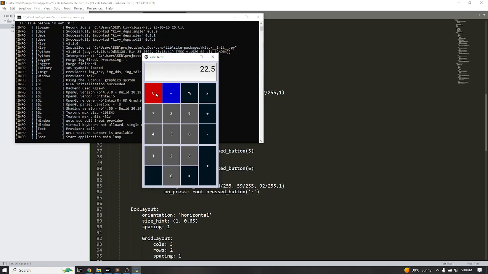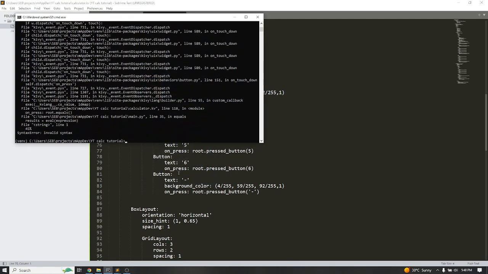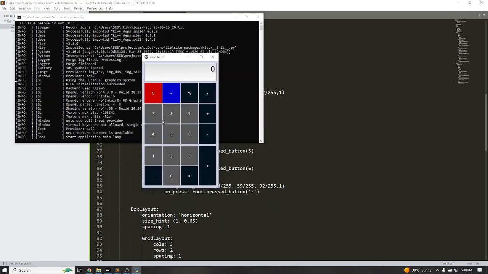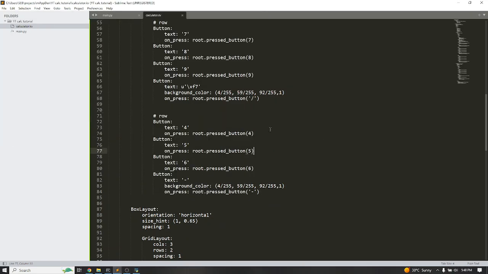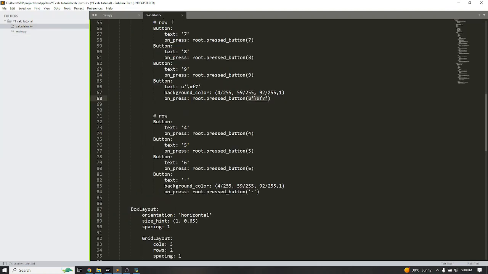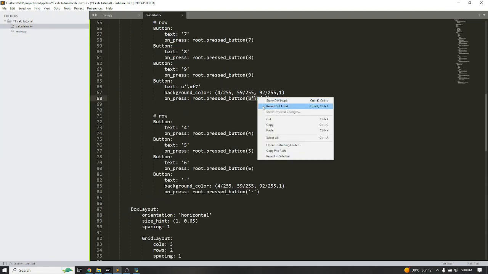Now the same thing for this one. Python does not understand it. So if you hit this, it will crash and the screen will go off. So how do we handle that? Here, I still want to use that character set, such that if I click on that, I'll see that character. But in my main file here, I'll just use a condition to handle that.